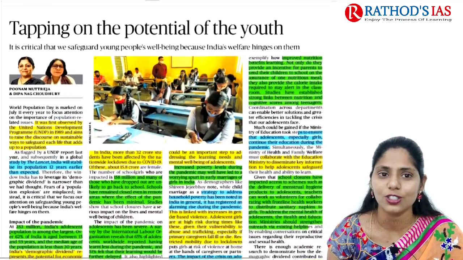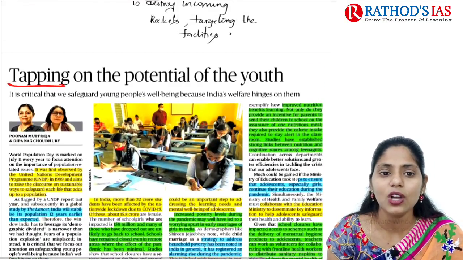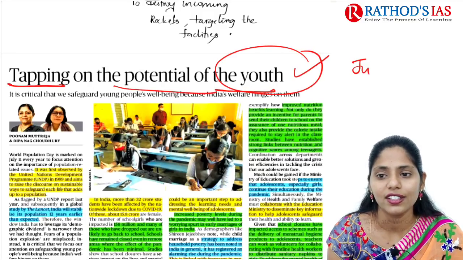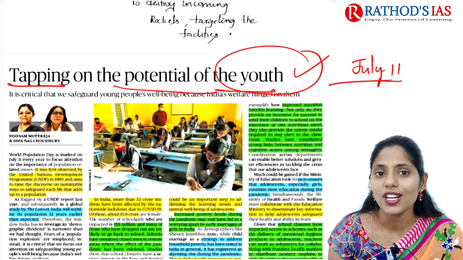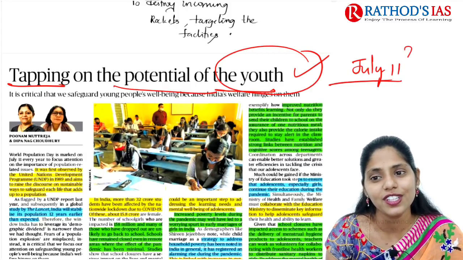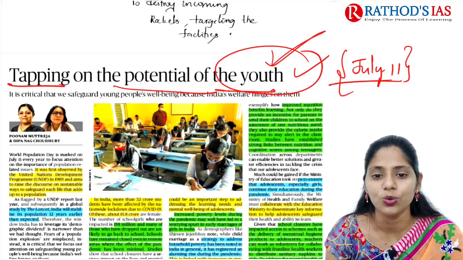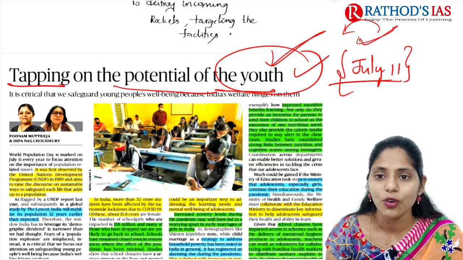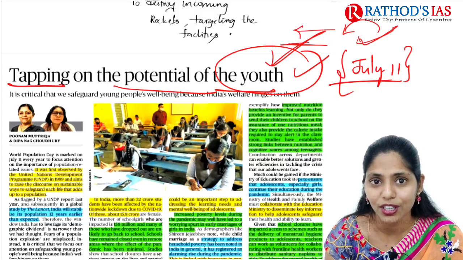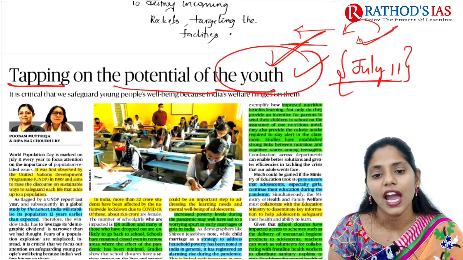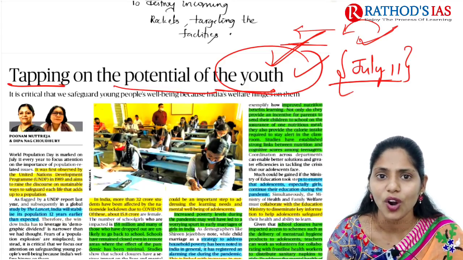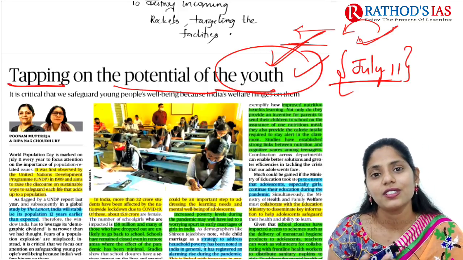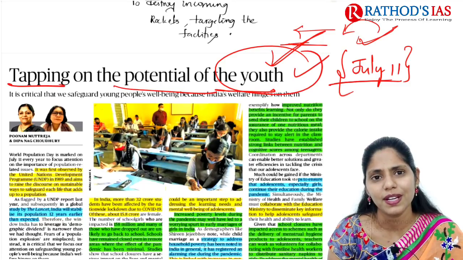Now let us move on to the next topic. The title says tapping on the potential of the youth. This article is in the news because of July 11th, which is World Population Day. This article mainly focuses on youth. We are connecting World Population Day with the demographic dividend, and the challenges we are facing regarding this demographic dividend in the COVID-19 pandemic. The article also talks about the way forward, what can be done. It is important for GS paper 2 under society, from the mains point of view, not so much for prelims.